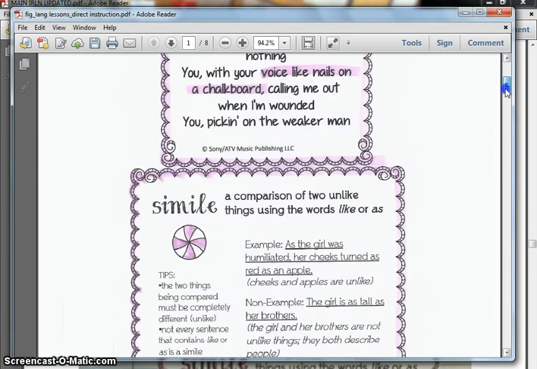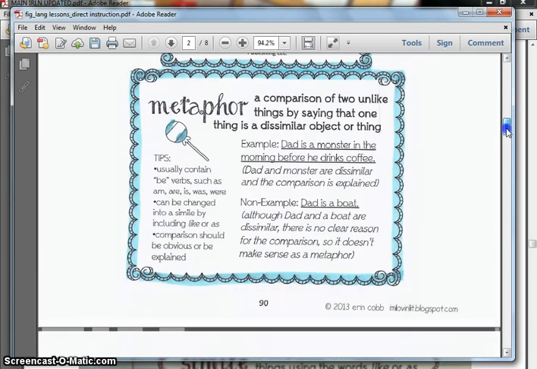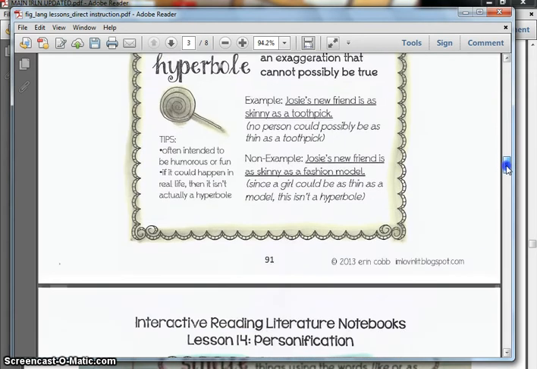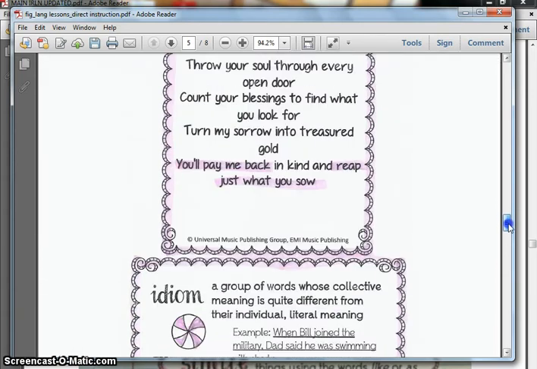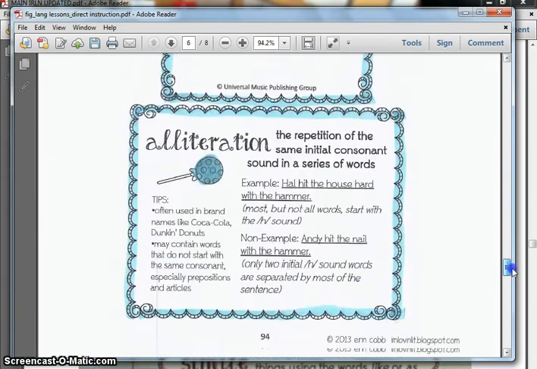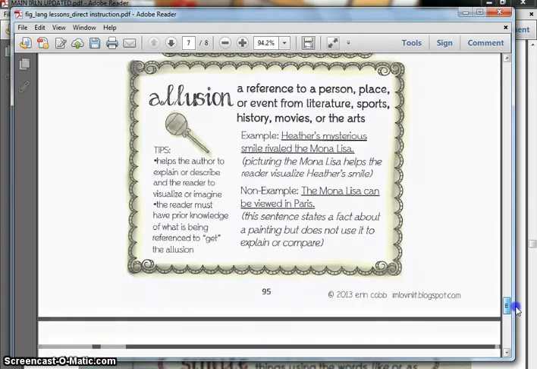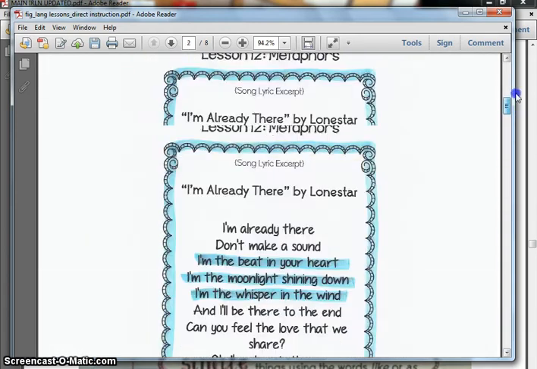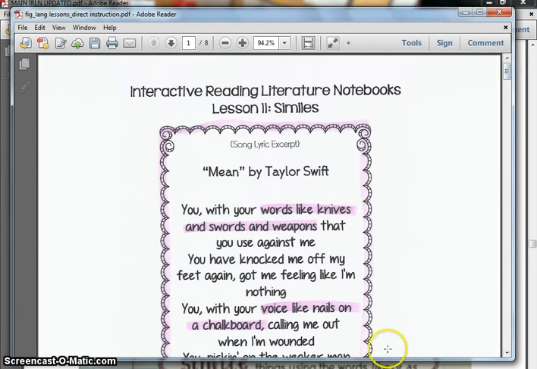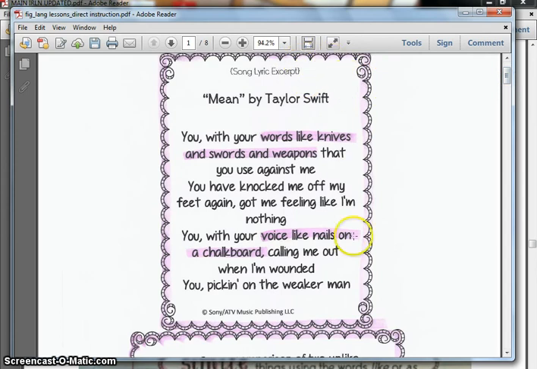You should have one for similes, metaphors, hyperbole, personification, idioms, alliteration, allusion, and onomatopoeia. Okay, I'm going to start up here at the top, and I'm just going to provide some instruction for you. So what you're going to do is cut this out and glue it to one page in your interactive notebook.